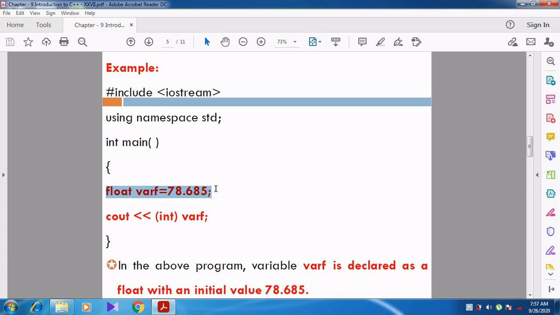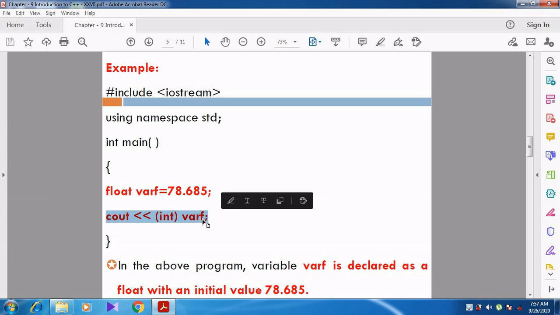This variable belongs to the floating data type and the value is 78.685. Now I am going to convert this variable into integer and then I am going to print it. Now see here, cout << int(varf).